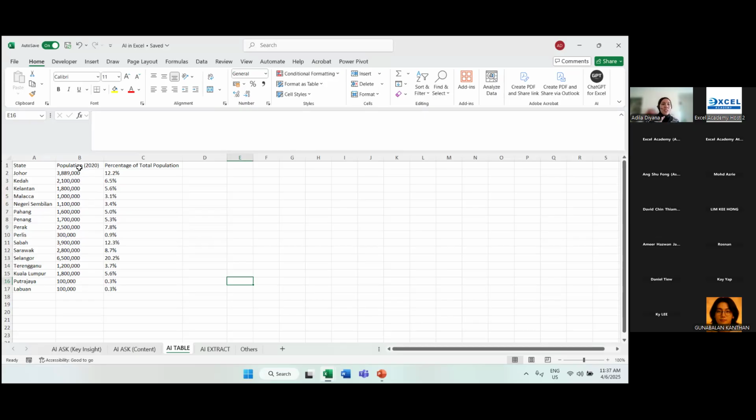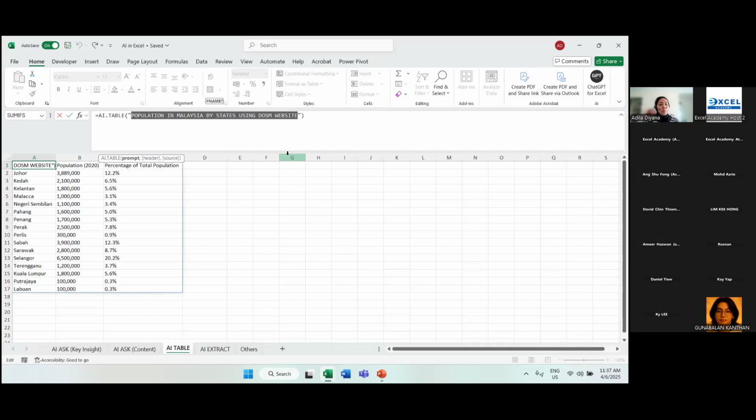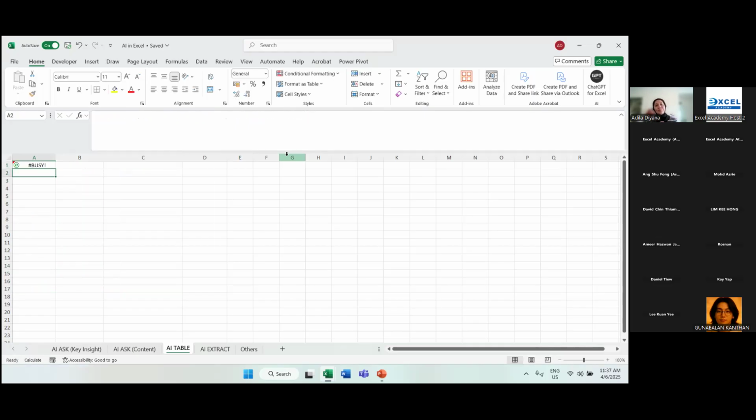Okay, so this is AI table. You can try to extract. Let's say I want to change the prompt over here. I want to put here, let's say AI table, breakdown of number of students. Maybe I put here number of students at public universities in Malaysia. So let's change the prompt a little bit. Number of students at public universities in Malaysia. Enter. Let's see what result we can get over here.